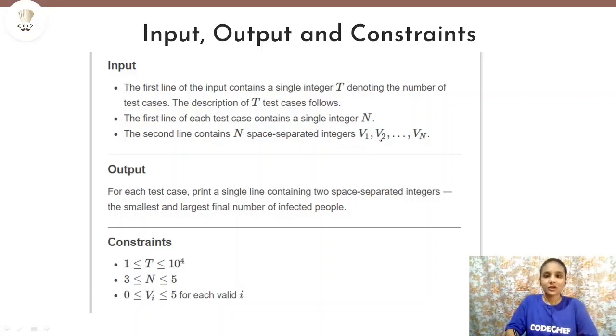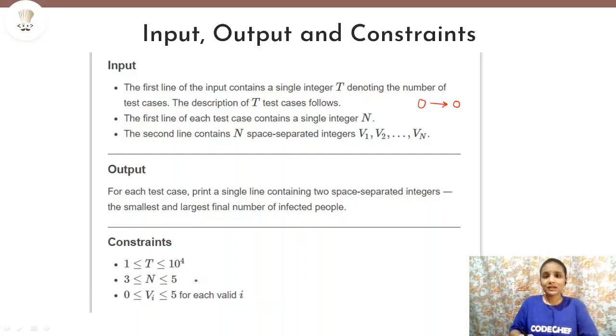The positions we already know: for athlete 0, the position will be 0, for 1, it will be 1. Then the output for each test case is a single line containing two space separated integers, the smallest and the largest final number of infected people. So that is what we need to find, the best and the worst possible case scenario.